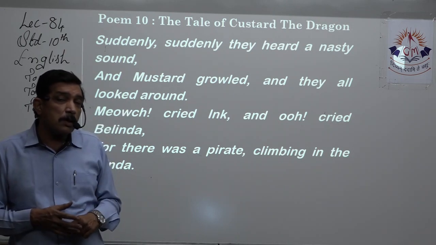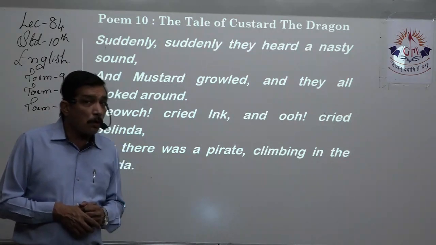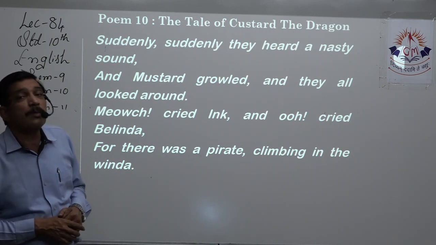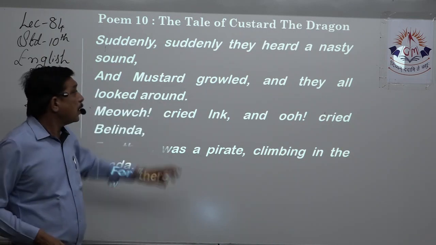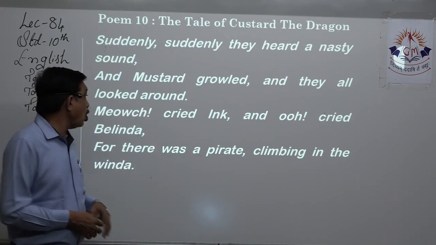Others will not notice it, but because the hearing of the dog is sharp, it knows this sound is not good, some strange person or something strange is approaching. So Mustard growls, he is ready. And they all looked around. When Mustard is growling, that means something is wrong.